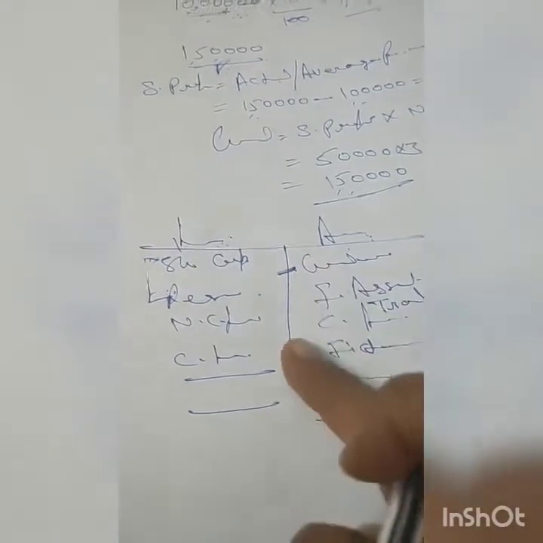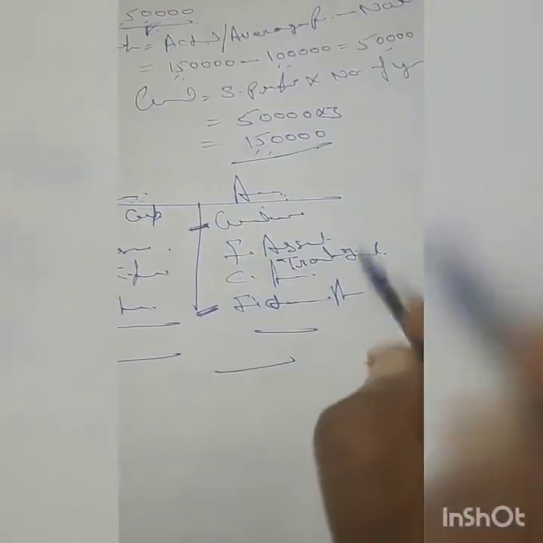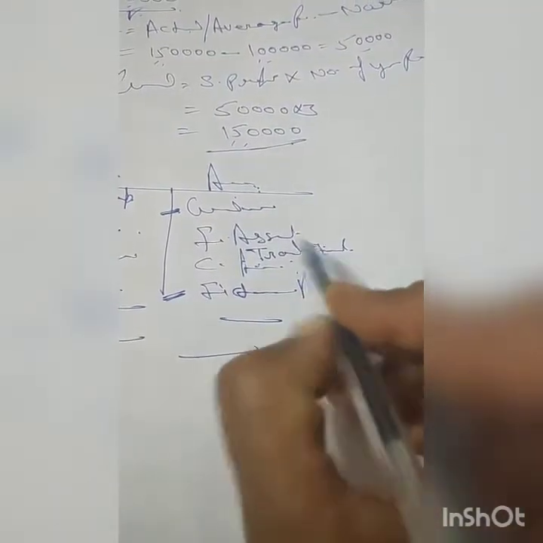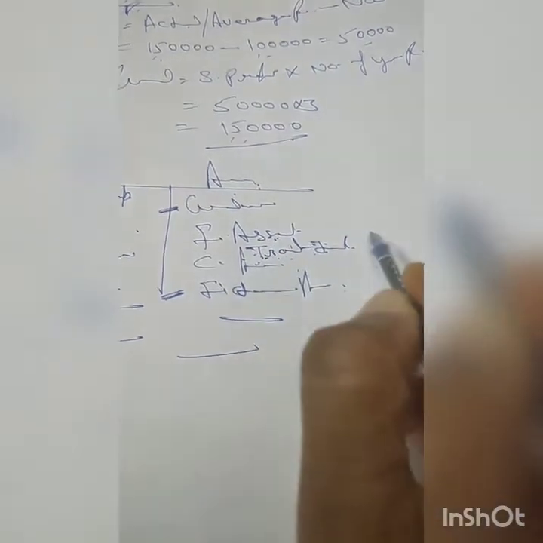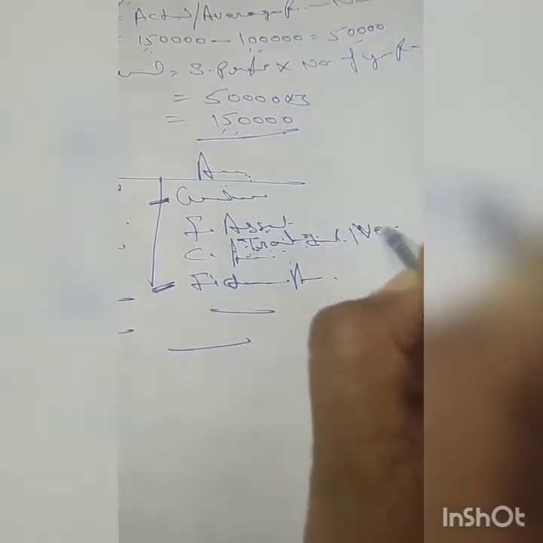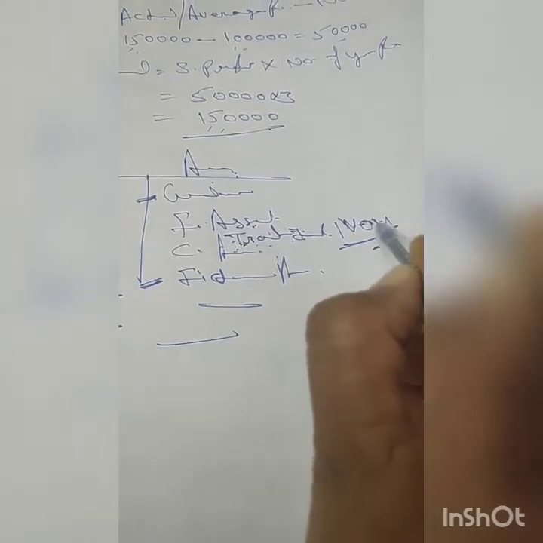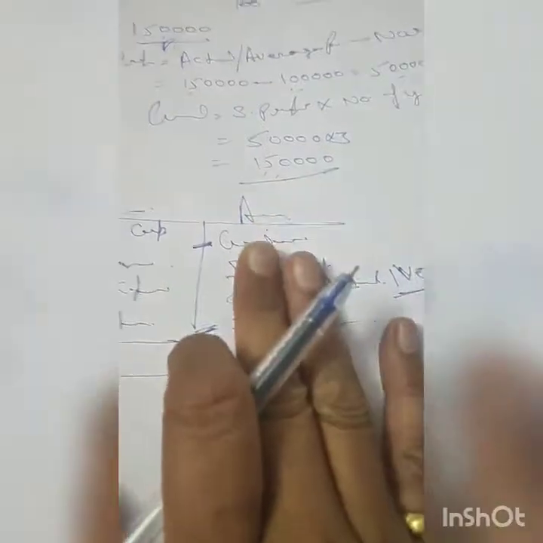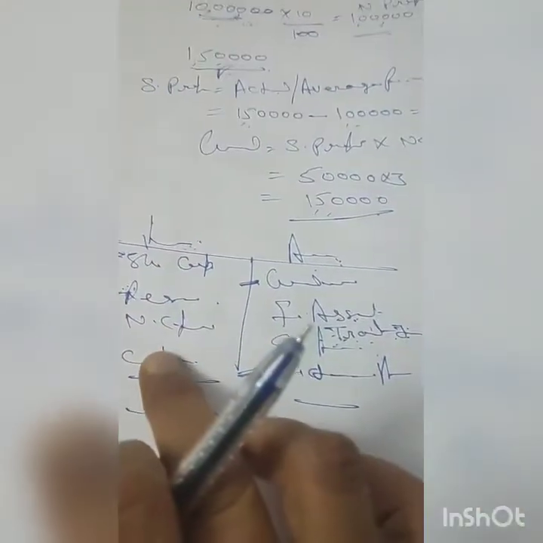If trade investment is there, that's a part of your fixed assets. And if non-trade investment is given, then we also reduce it from share capital and reserves, right? This way we calculate capital employed from the liability approach.